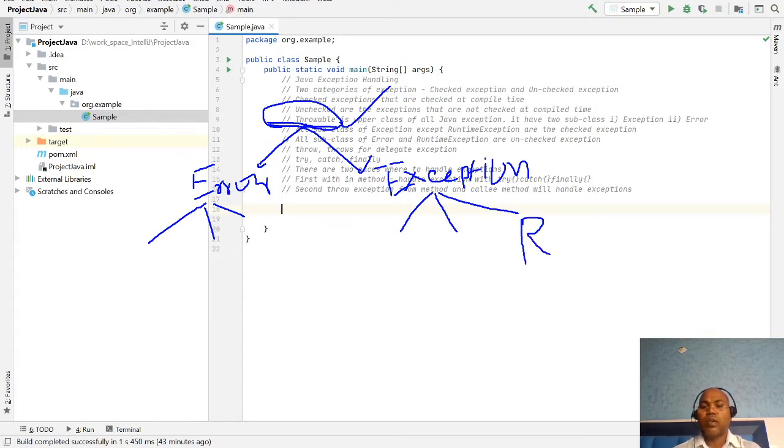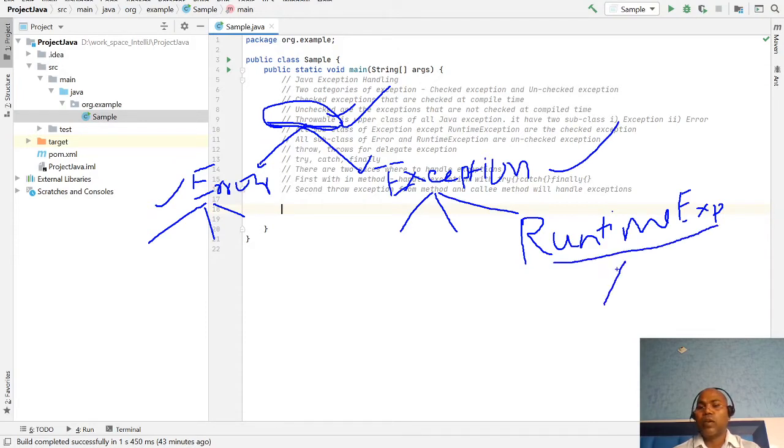and one subclass is known as RuntimeException. So here I have written four class names. One is the Throwable class, the superclass of all classes. Second is the Error class. Third is the Exception class. Fourth is the RuntimeException class. RuntimeException also has multiple kinds of subclasses of Exception.